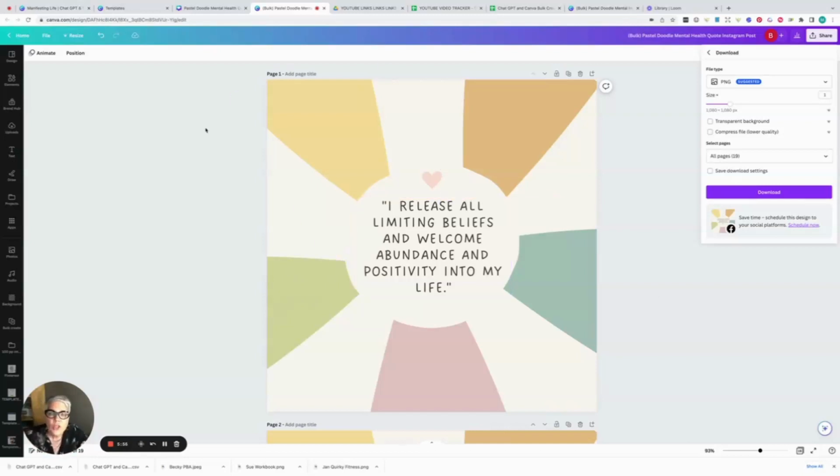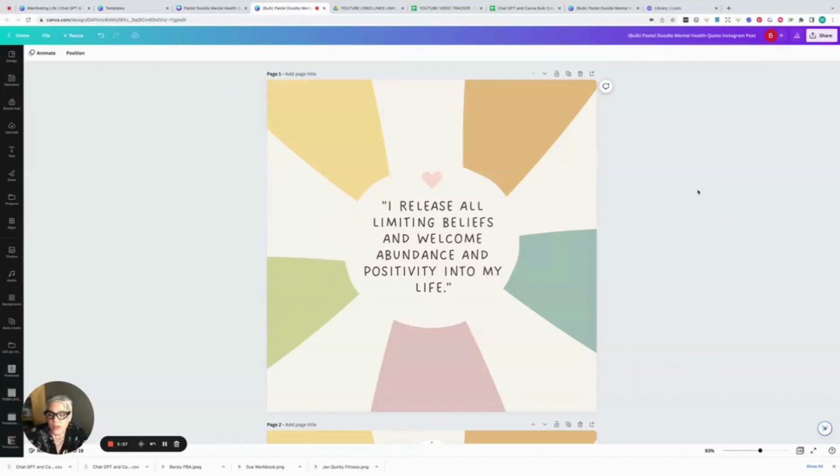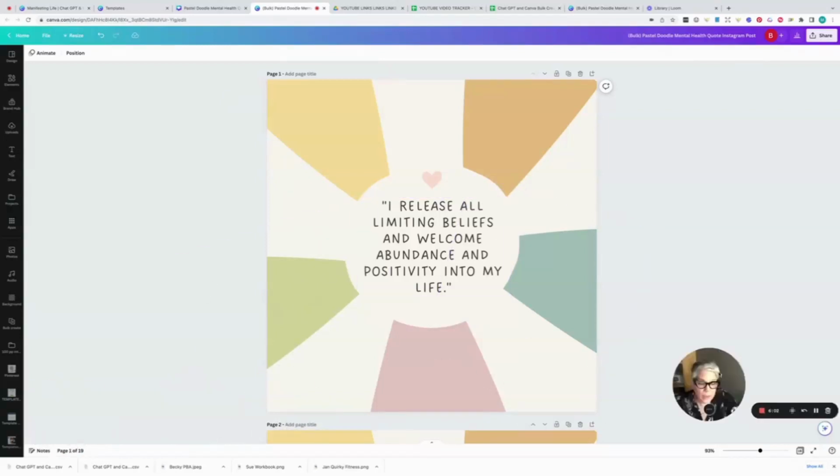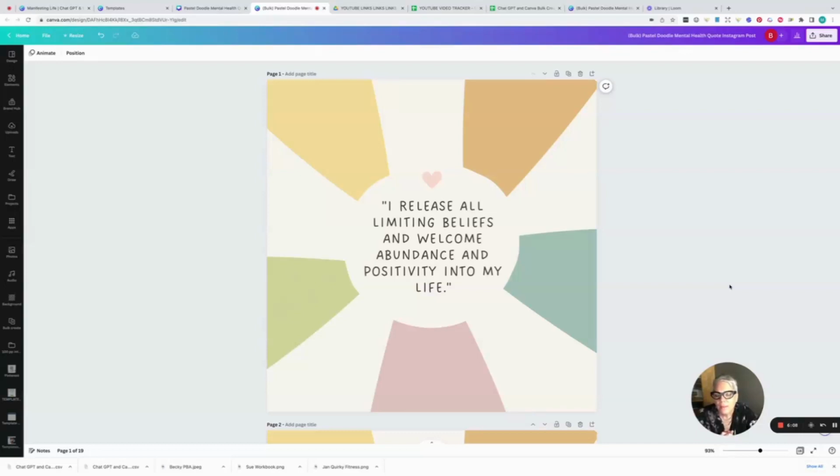If you wanted to change the size, resizing in bulk, meaning doing 20 pages at a time, I do think you need the paid version of Canva for that. And I'm going to show you how that's done. And then I'm going to show you what to do if you have the free version of Canva and you want to resize them. Okay.